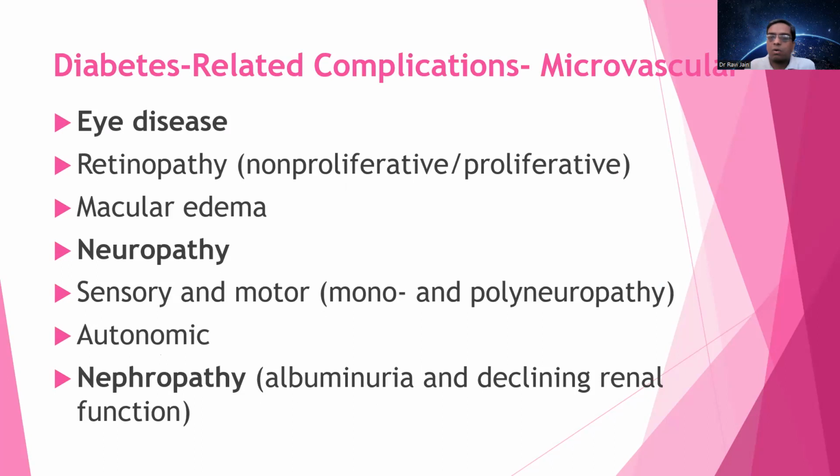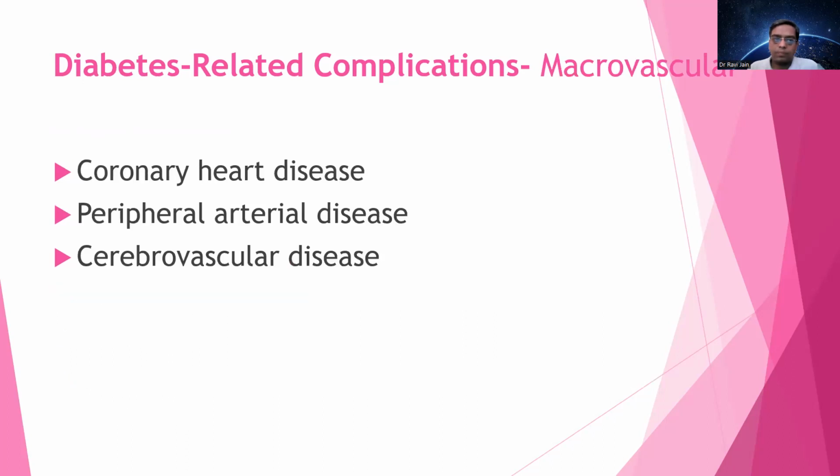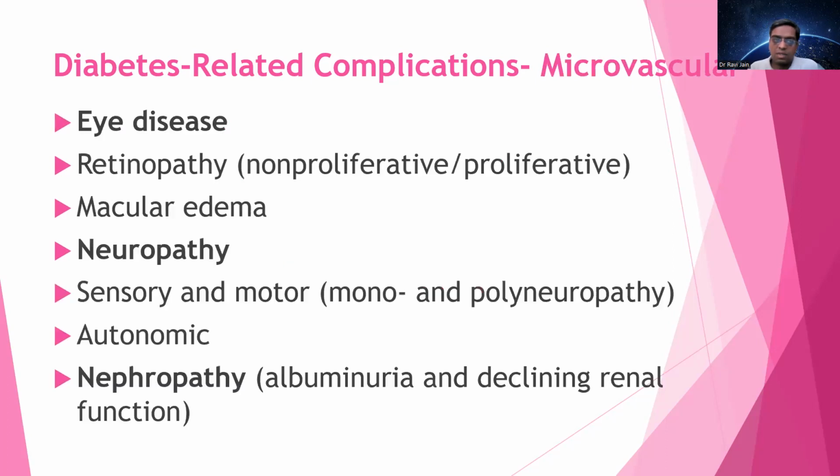In the microvascular complications, we have eye disease, known as diabetic retinopathy. It can again be divided into two parts, non-proliferative and proliferative. We can also have macular edema. Neuropathy includes sensory and motor neuropathy, which includes mono or polyneuropathy, and autonomic neuropathy. Third is nephropathy, that includes albuminuria and declined renal function. Macrovascular complications include coronary heart disease, peripheral arterial disease, and cerebrovascular disease.